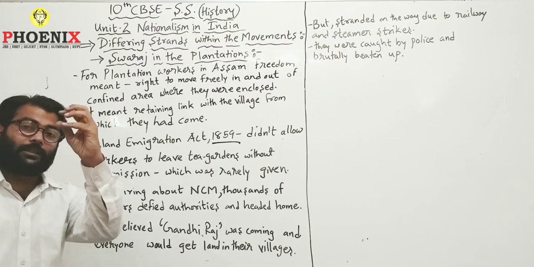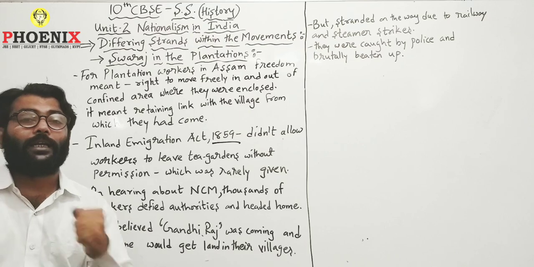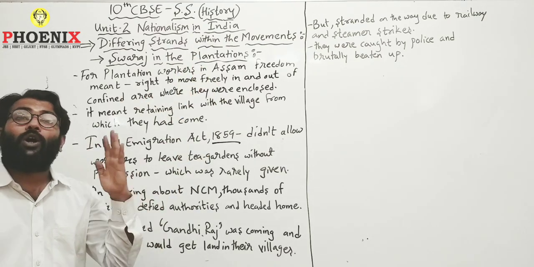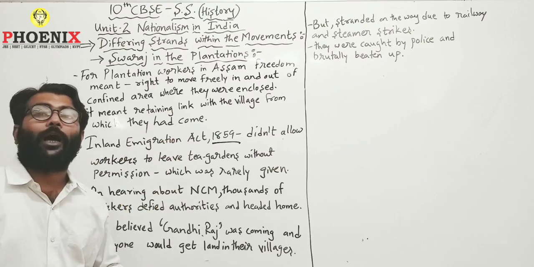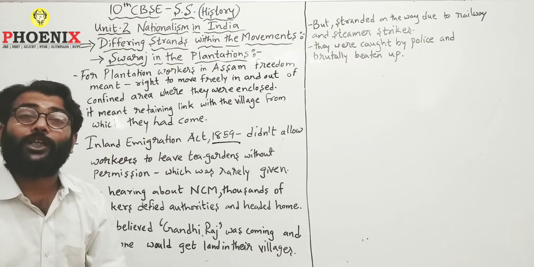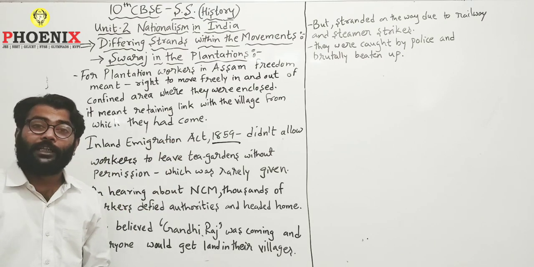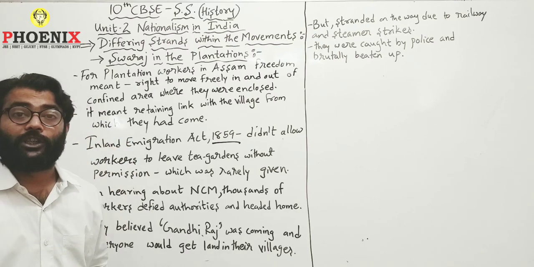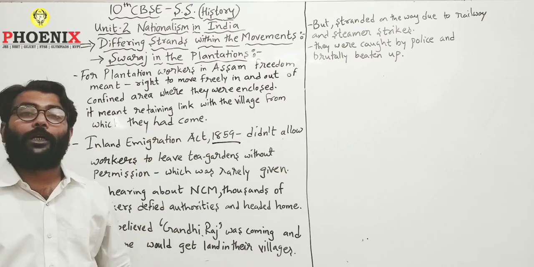But when these workers working in the plantation area in Assam heard about Gandhiji, they heard about the non-cooperation movement launched by Gandhiji, in which nobody has to cooperate with the Britishers. We need to oppose the cooperation given to the Britishers. We need to deny working for Britishers.